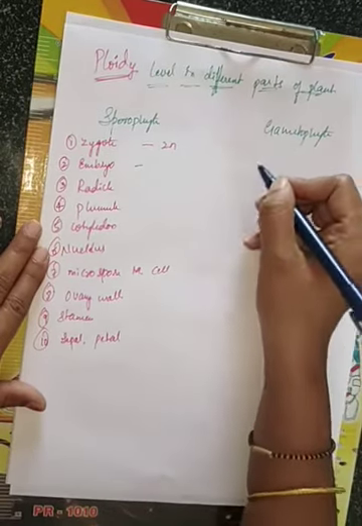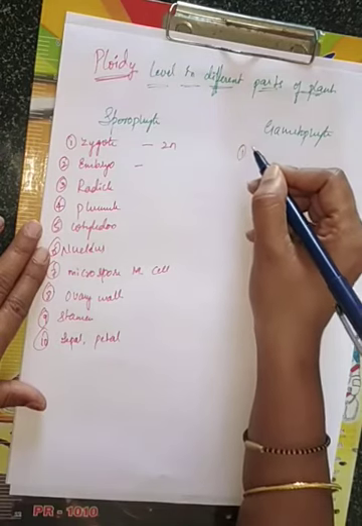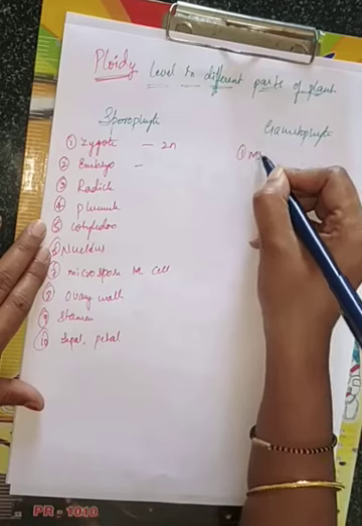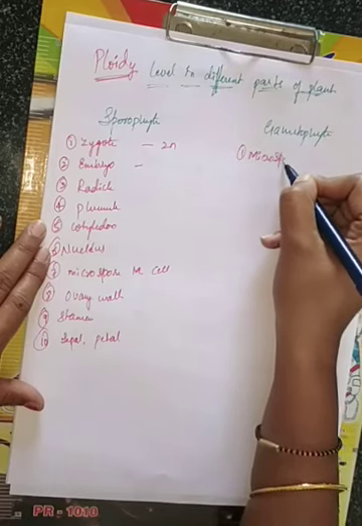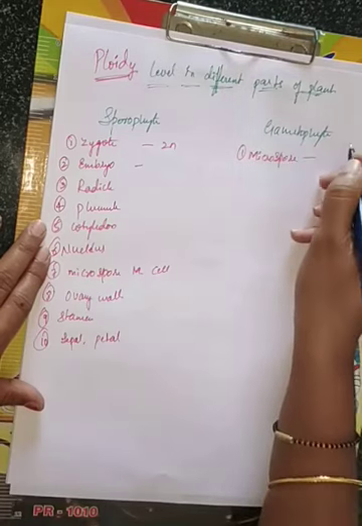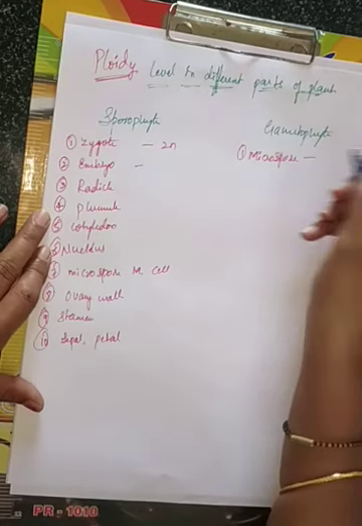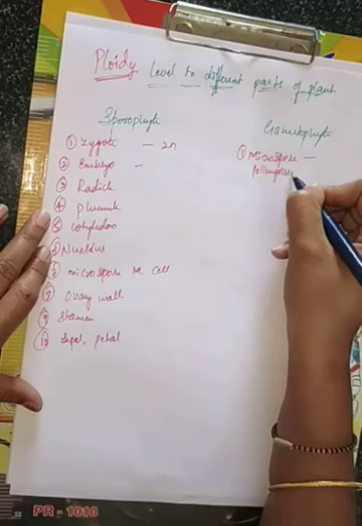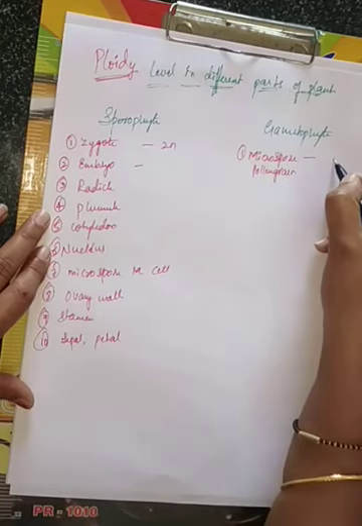And then gametophyte. In the gametophyte, first thing we are going to learn about is microspores. Microspore or else pollen grain I can say. What will be the ploidy?